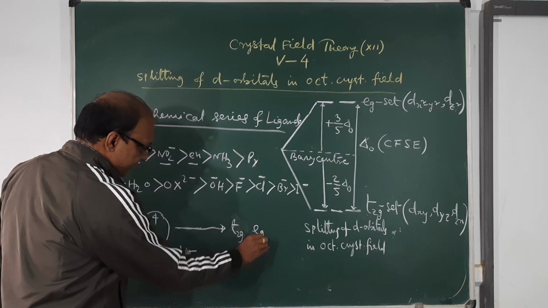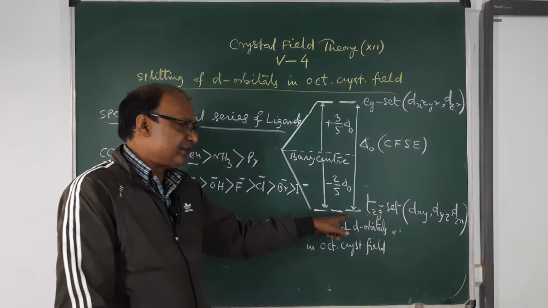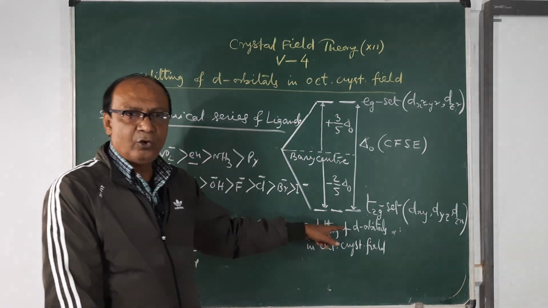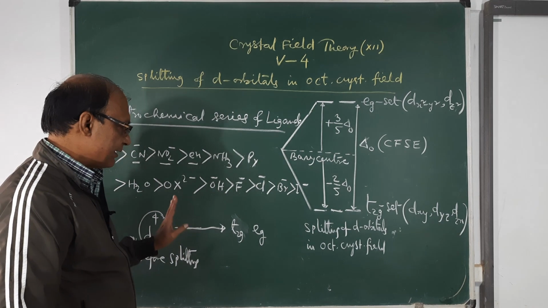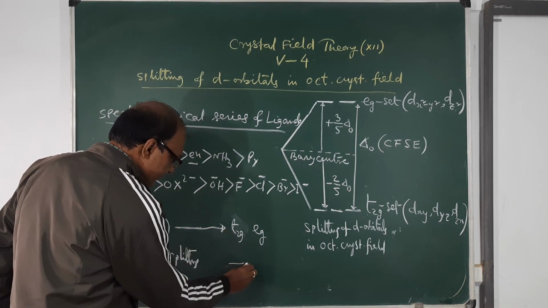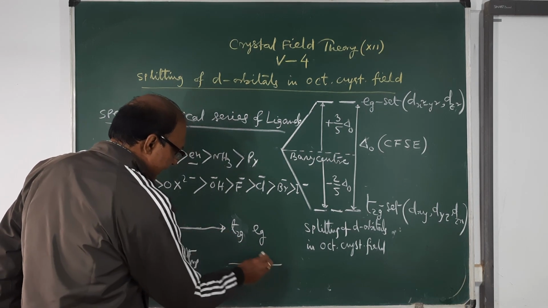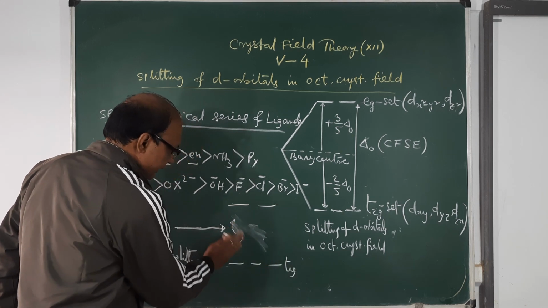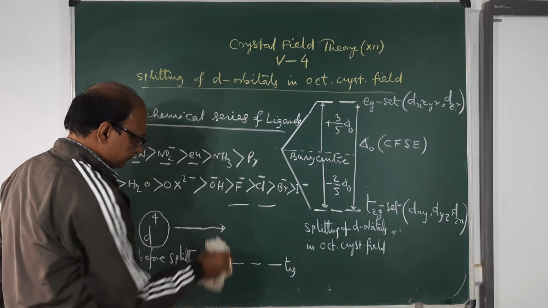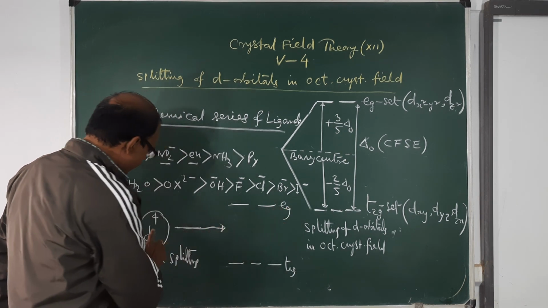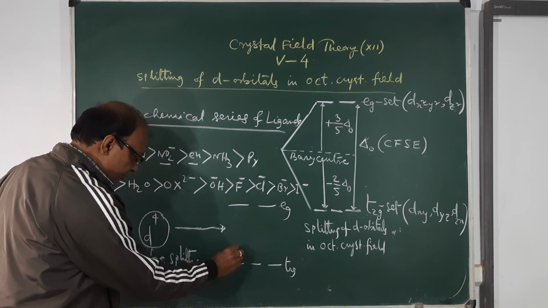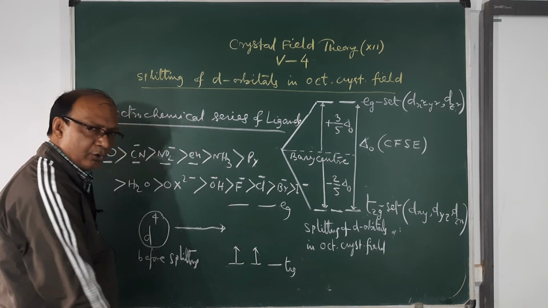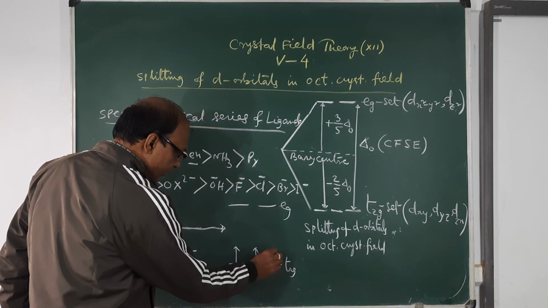In the T2g set, this is the lower set. According to the rule, the electrons will first fill the lower energy orbitals. This one is T2g and this one is Eg. Now 4 electrons are there, so the first electron will go here, the second electron will also go here because these are lower energy orbitals, and the third electron will also go here.